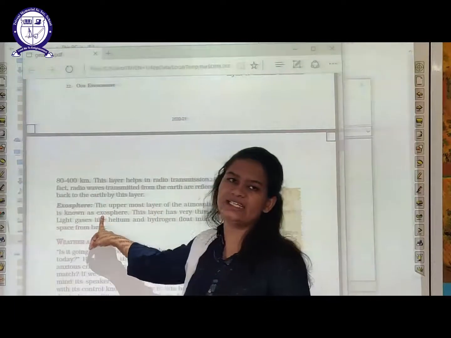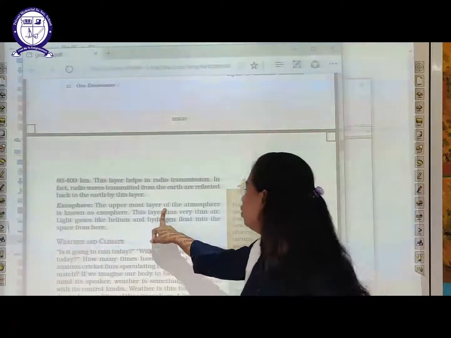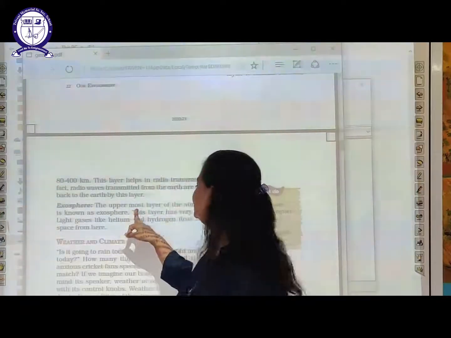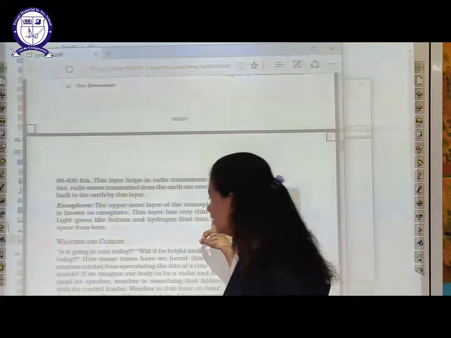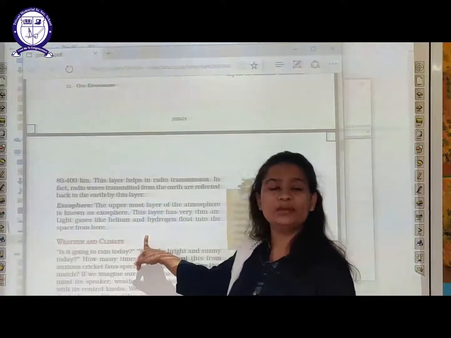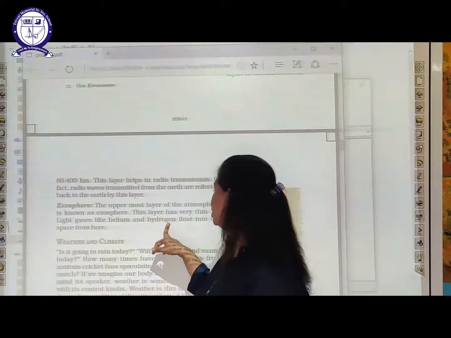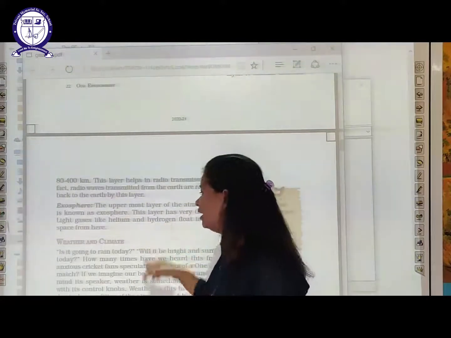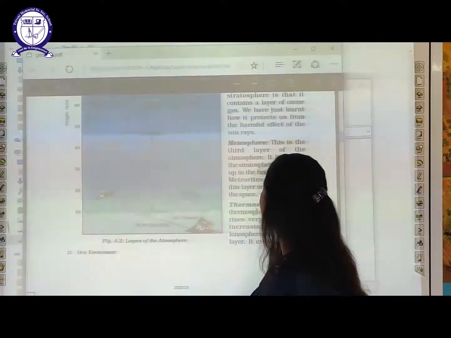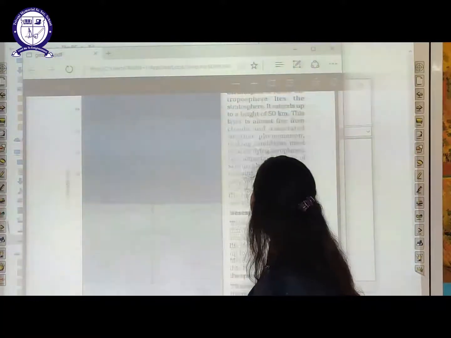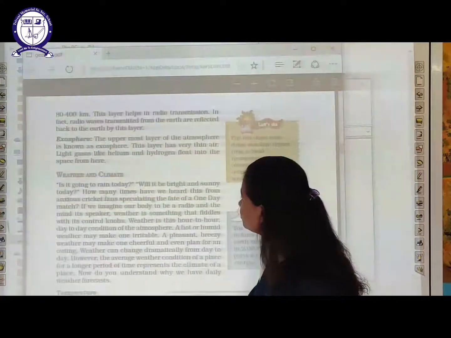Thereafter our next layer is exosphere. Now what is exosphere? The uppermost layer of the atmosphere is known as exosphere, and this is a very thin layer. Light gases, what do I mean by light gases? Gases that float in the atmosphere, like helium and hydrogen. These gases float in this layer. So we have discussed all the layers in detail, students, and I hope you understand all the layers very well. Moving ahead, students.